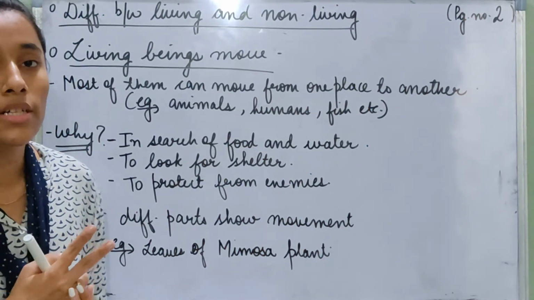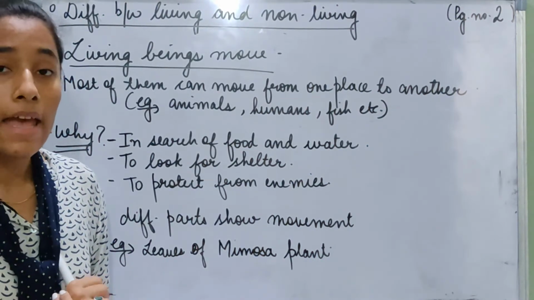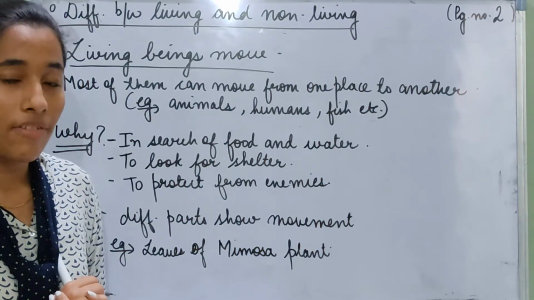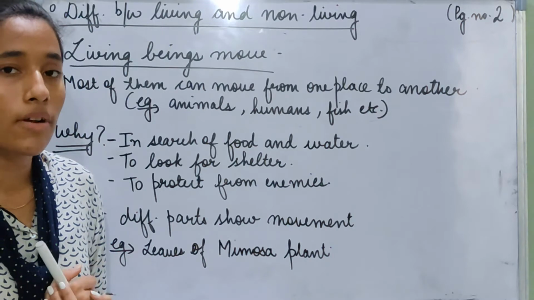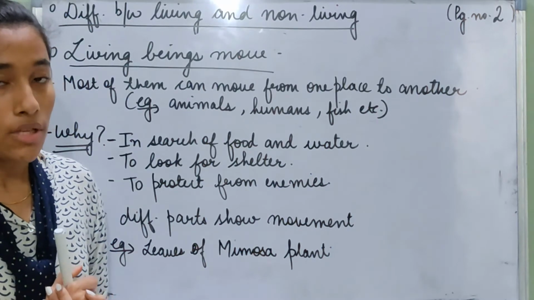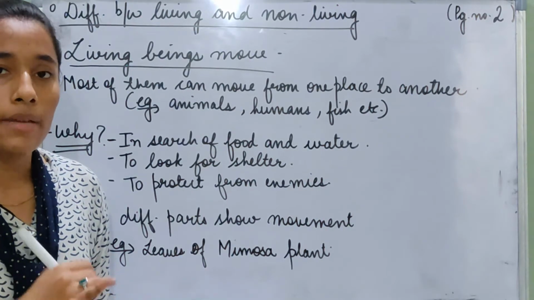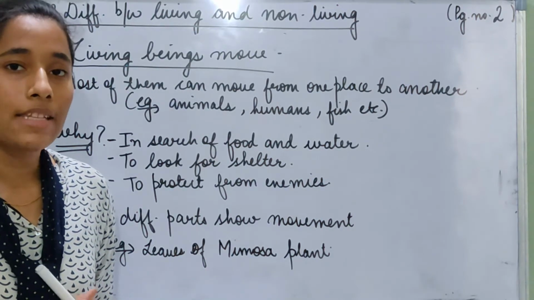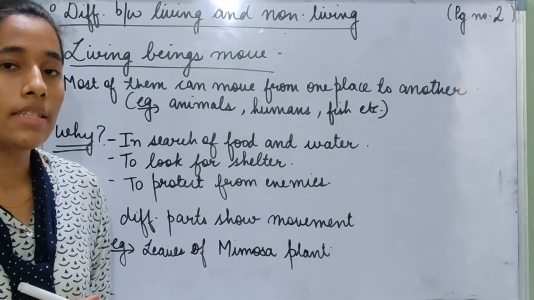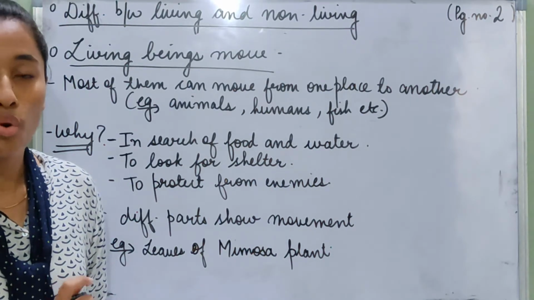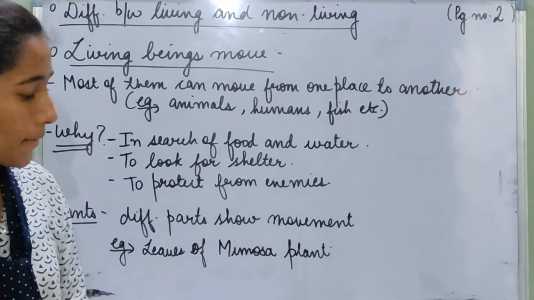In the last class of the chapter living and non-living things, we learned that things can be divided into two groups, that are natural things and man-made things. And also we learned that things that live are called living beings and things that do not live are called non-living beings. So things that live are living beings, for example plants, animals, human beings, and things that do not live are called non-living things, for example the sun, the moon, the earth, road, school, bricks, etc.